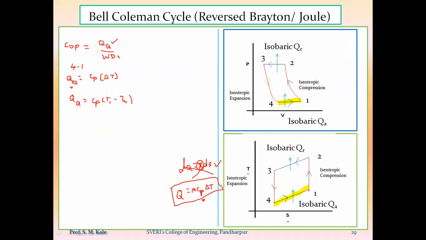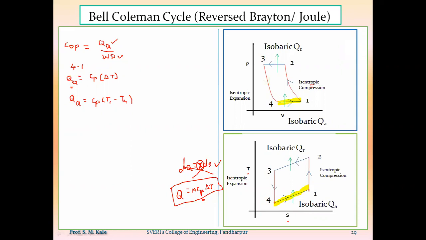Now to calculate the work done, we can calculate the work done by using the PV diagram also, by considering that process as an isentropic process or polytropic process. But here, as those processes are isentropic, we can use the formula for calculation of work done by using the PV diagram for isentropic processes.